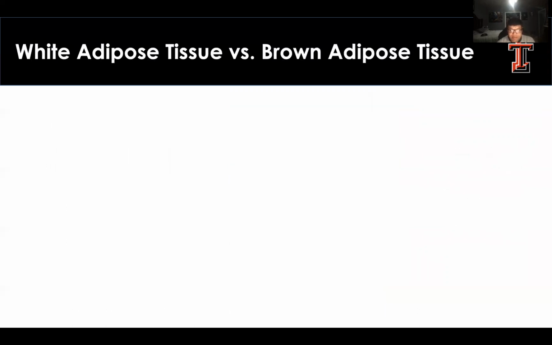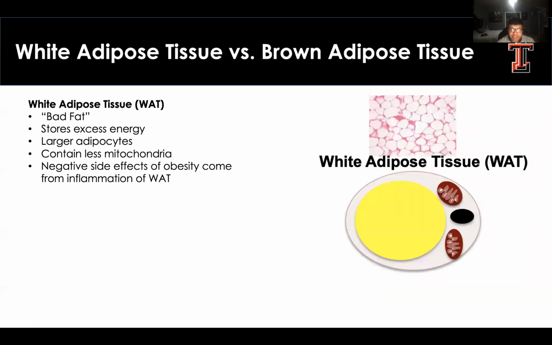To understand how fat plays a role in obesity, it's helpful to understand what kind of fat is present in the body and how they contribute to obesity and therefore contribute to non-alcoholic fatty liver disease. And the most common type of fat is white adipose tissue. And this typically is referred to as the bad fat. White adipose tissue stores extra energy. It's larger in size than other types of fat, and it contains few mitochondria. Many of the negative side effects we see come from the inflammation of white adipose tissue.